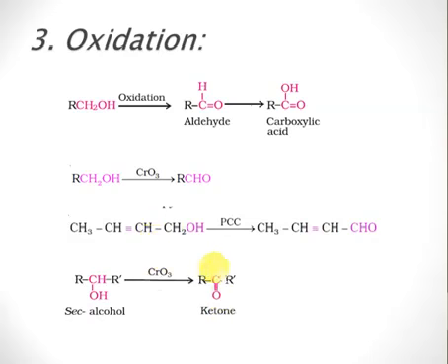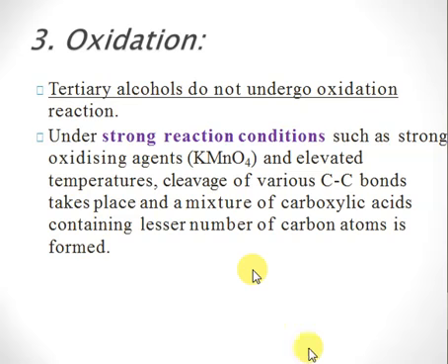A ketone cannot be further converted into carboxylic acid, right? You can convert a primary alcohol into an aldehyde, and the aldehyde can be converted into carboxylic acid. But a secondary alcohol does not get converted into carboxylic acid. It only gets converted into a ketone.